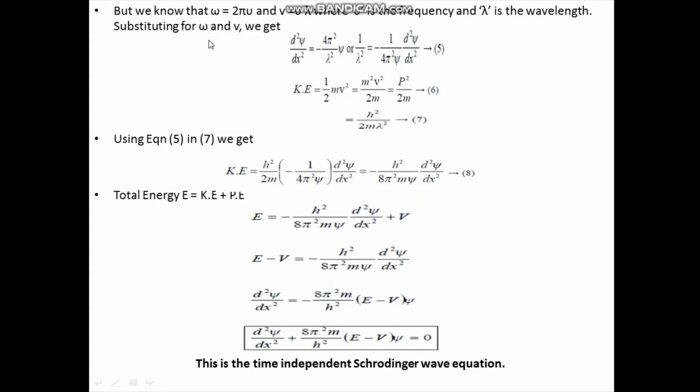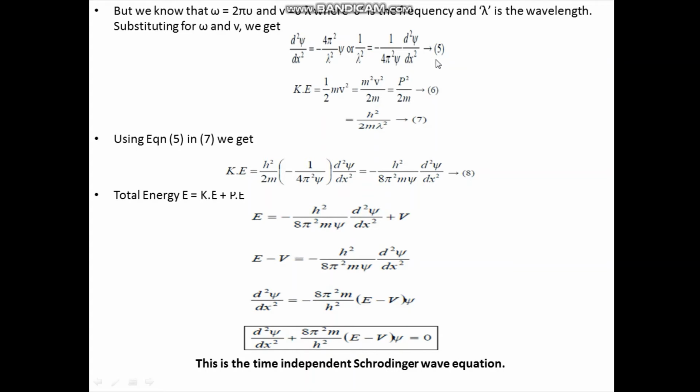Now substituting for omega and v in the above equation, we get d square psi by dx square is equal to minus of 4 pi square by lambda square into psi. Or 1 by lambda square we can write as minus of 1 by 4 pi square into psi d square psi by dx square. Take this as equation number 5.